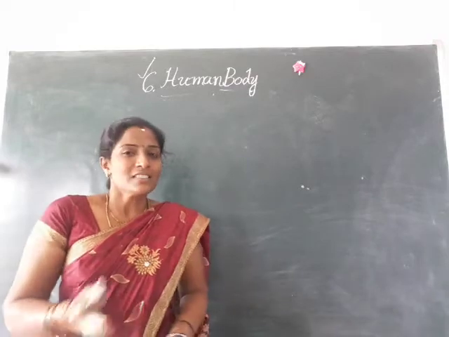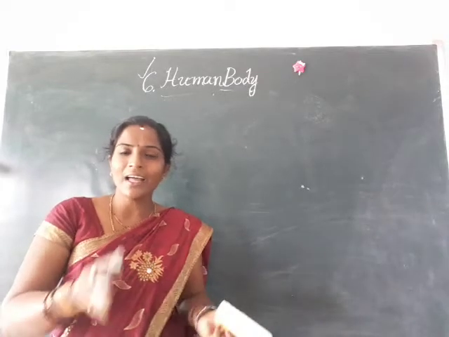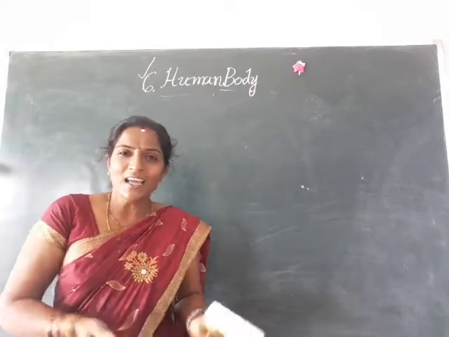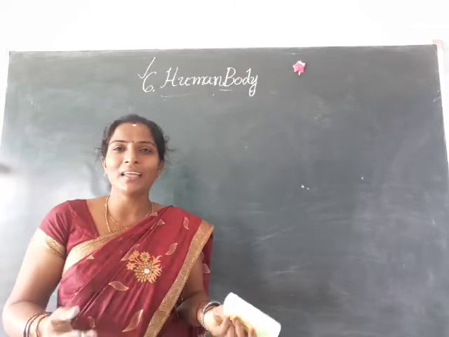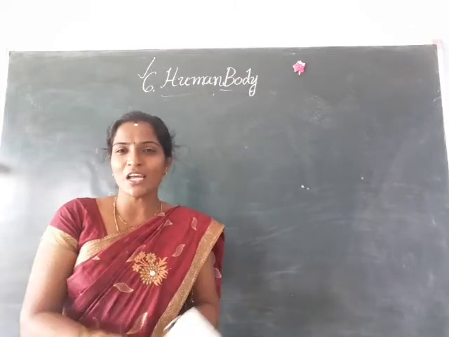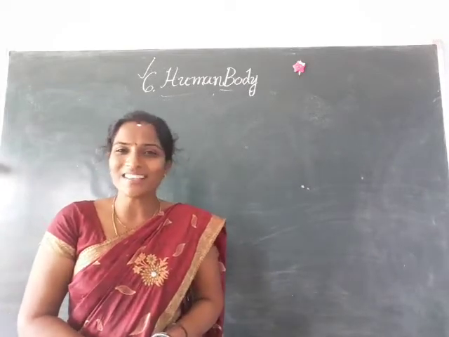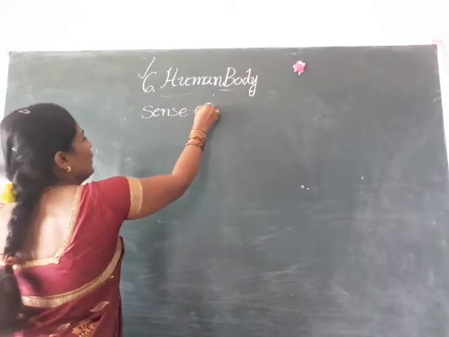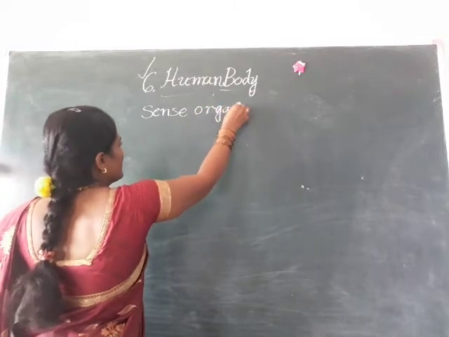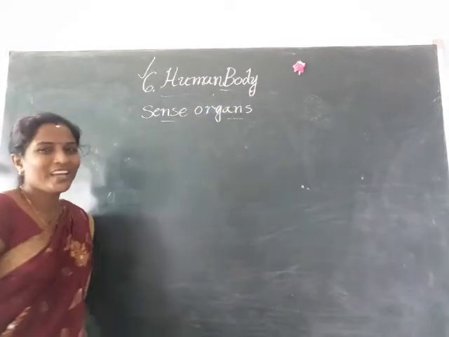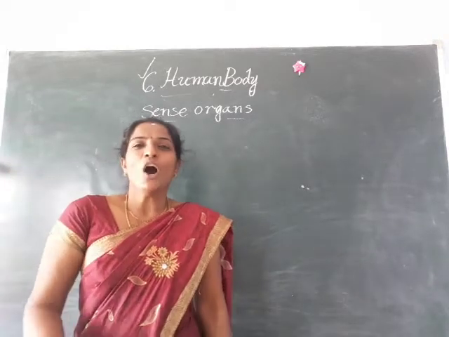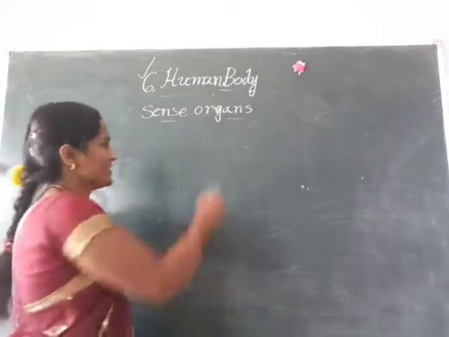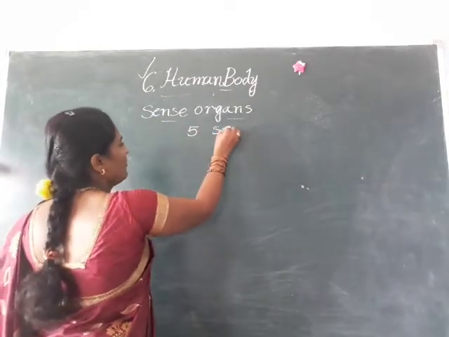Okay, and see, some of the organs help us know what is going on in our surroundings. Some of the organs help in what is going on in our surroundings. Those organs we call sense organs. S-E-N-S-E, sense, O-R-G-A-N-S, organs. Sense organs. Okay children, now come on, say how many sense organs do we have? We have 5 sense organs. Okay, we have 5 sense organs.